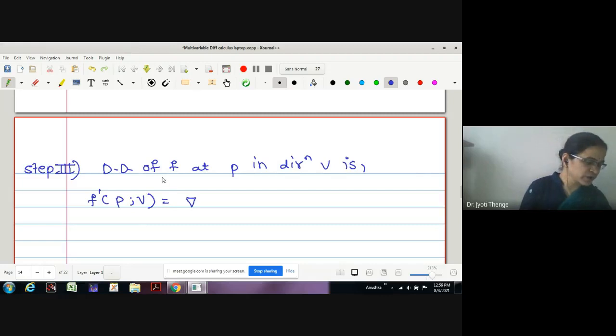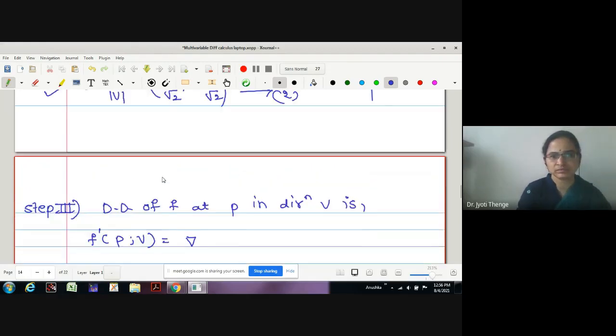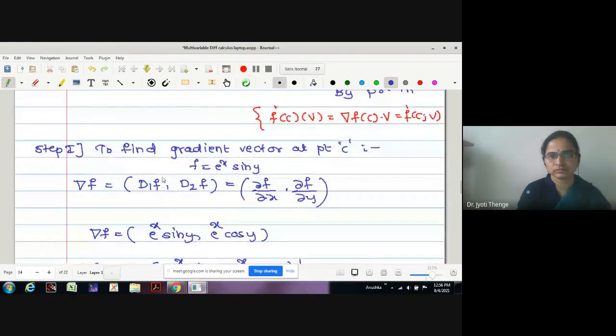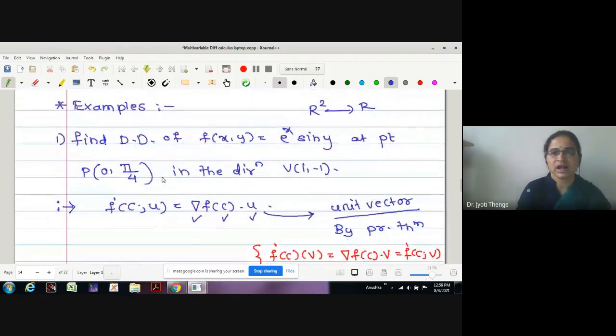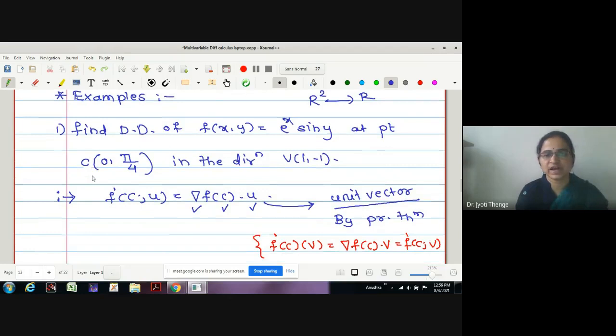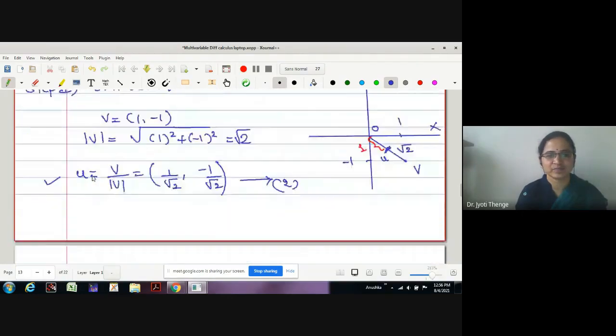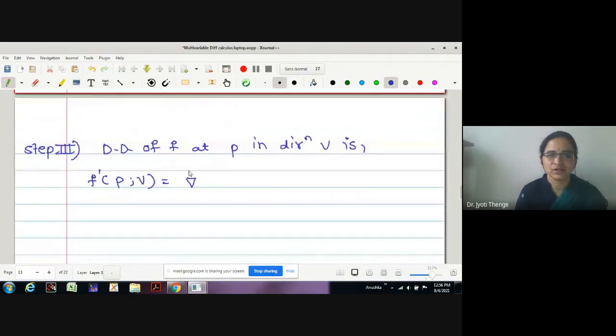Sorry, what is the point I have taken, P or C notation? In the example I have written P, and in the solution I have taken C. Let us make it C here only, because we have a habit to use point C, na? Here also I want to make this point C.